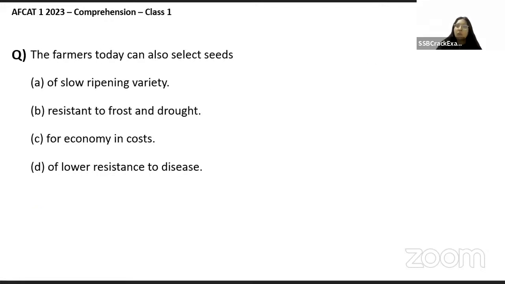The farmers today can also select seeds of slow ripening variety, resistant to frost and drought, for economy and cost of lower resistance to disease. This one is quite easy. The farmers today can also select seeds resistant to frost and drought. Absolutely right. This is what we are looking for. Okay, guys? So very good, guys.